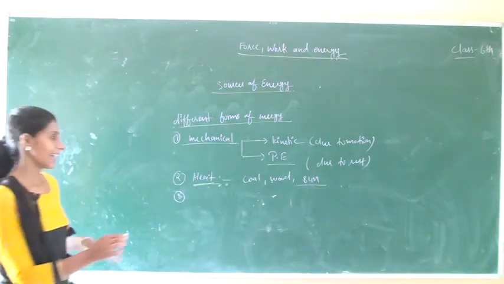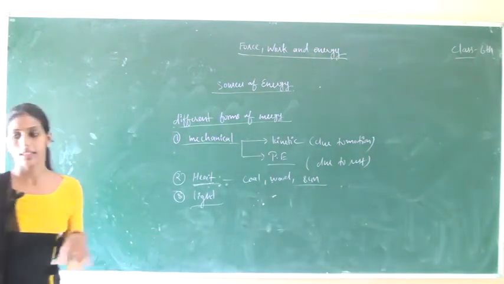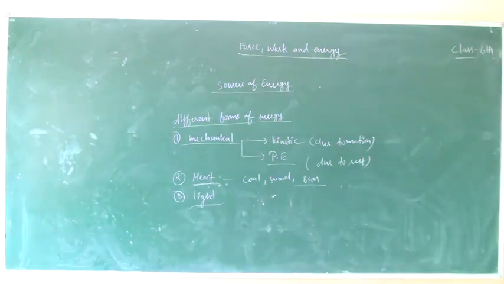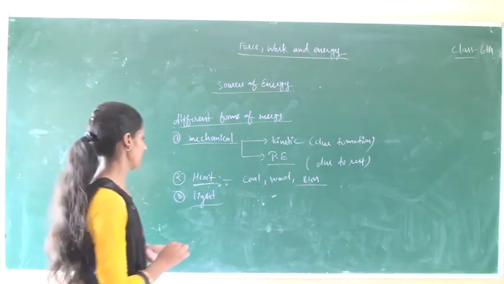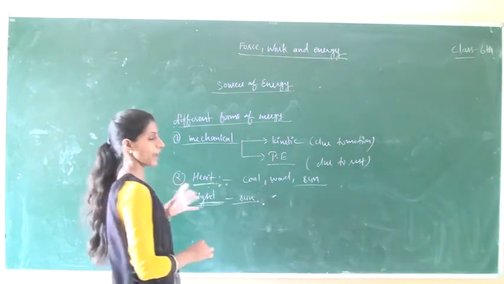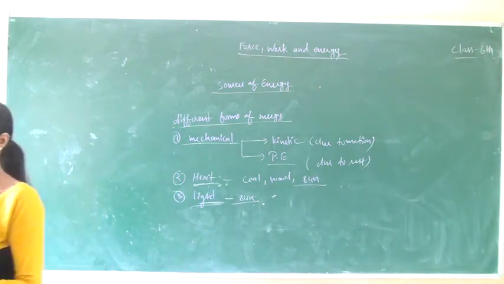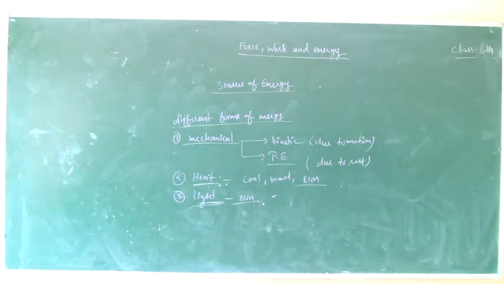Third one is light energy. It is the form of energy which gives us the sensation of vision. Sensation of vision means with the help of this we are able to see things, such as the sun or an electric bulb.